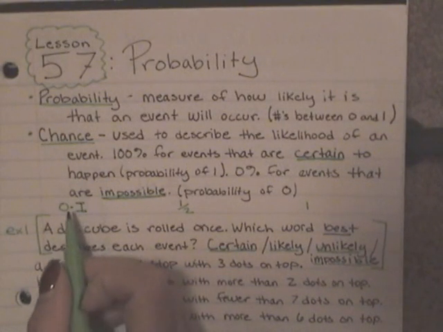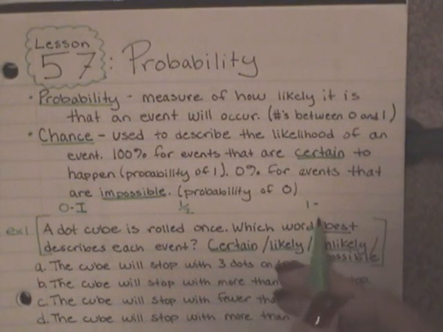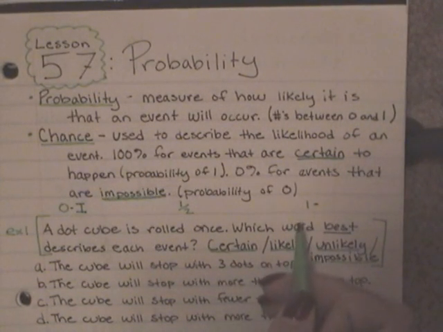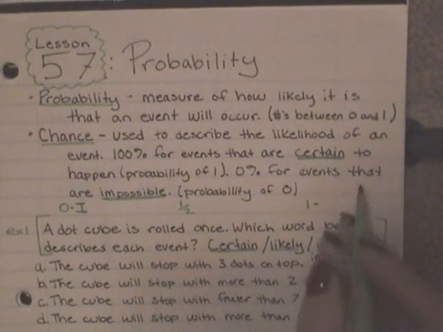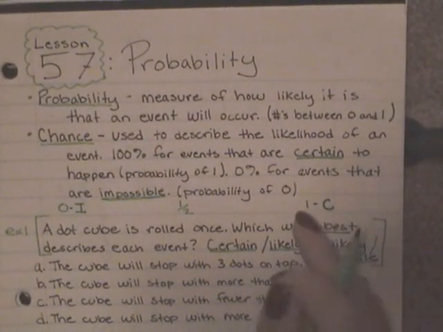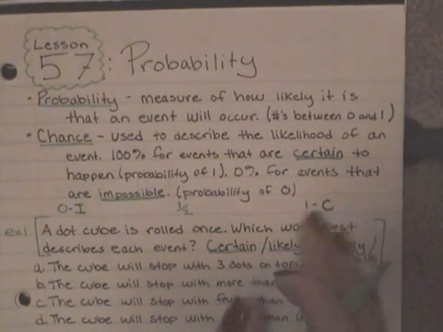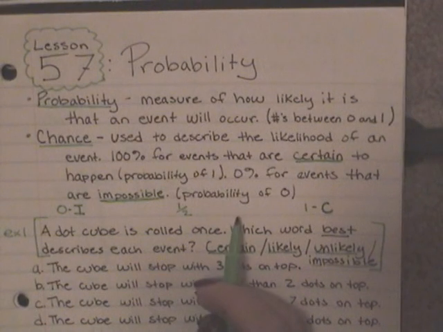It cannot happen. Now if I come over here to my 1, if something is a probability of 1 or 100%, it is certain. So I'm going to write a C because this is certain. It will happen.